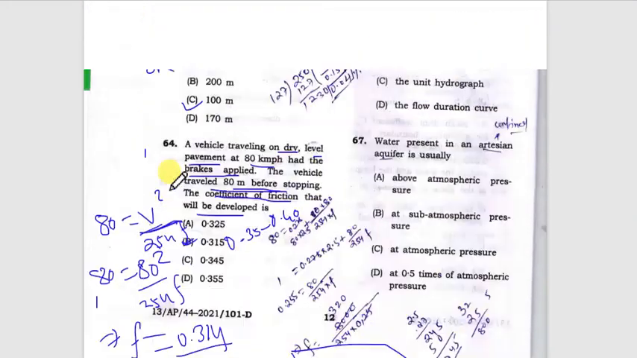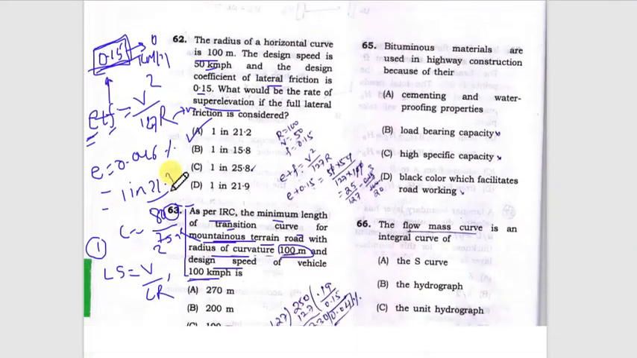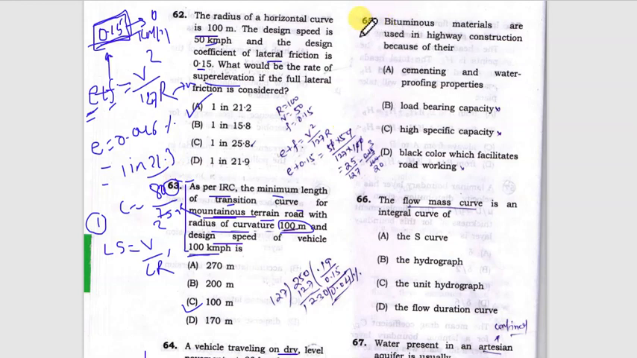Moving forward, question number 65. Bituminous materials are used in highway construction because of their cementing and waterproofing properties. Bituminous material is a product of fractional distillation of petroleum. So bitumen is obtained from petroleum by fractional distillation. That means it is the residual part in the furnace whenever raw petroleum is refined in the refinery.